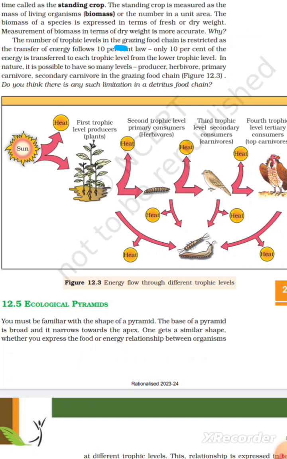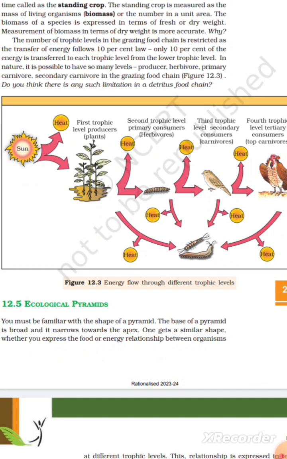The number of trophic levels in the grazing food chain is restricted as the transfer of energy follows the 10% law: only 10% of the energy is transferred to each trophic level from the lower trophic level. In nature, it is possible to have so many levels: producers, herbivores, primary carnivores, secondary carnivores in the grazing food chain. Figure 12.3: Do you think that there is any such limitation in a detritus food chain? Energy flows through different trophic levels.